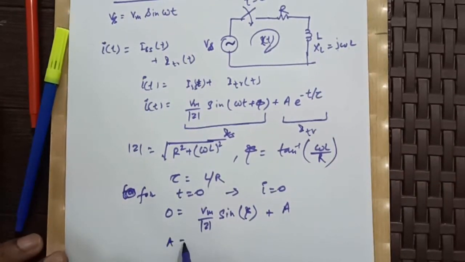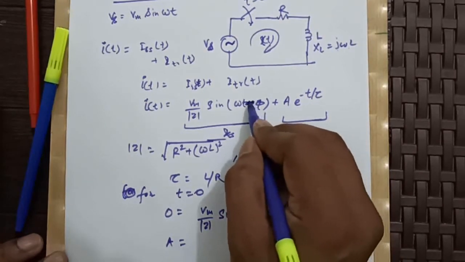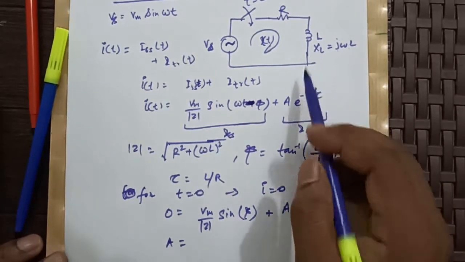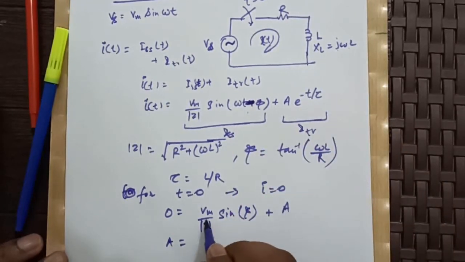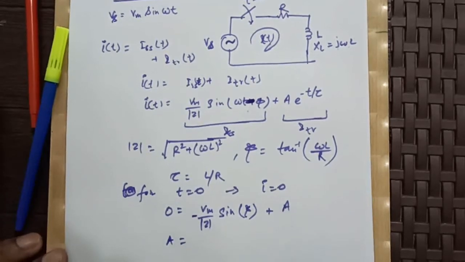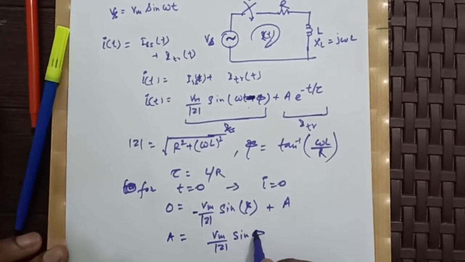So from here, sorry, this will be minus phi because current lags the voltage in an RL circuit. So this will become minus, as sin minus phi is equal to minus sin phi. So a will become Vm by mod z sin phi.